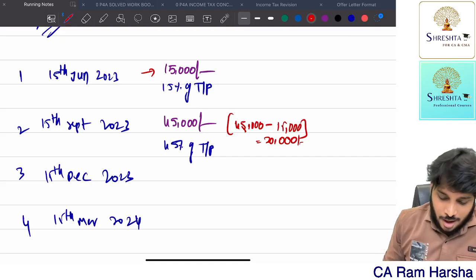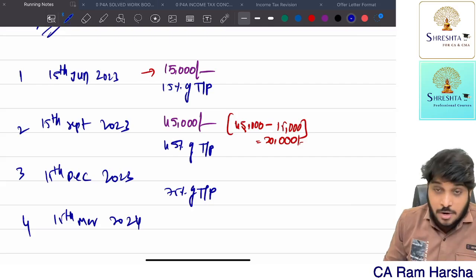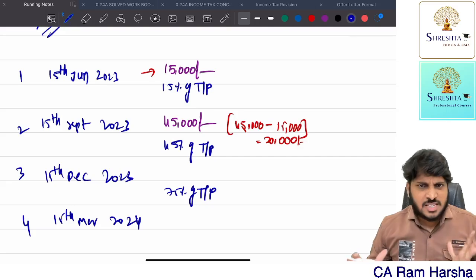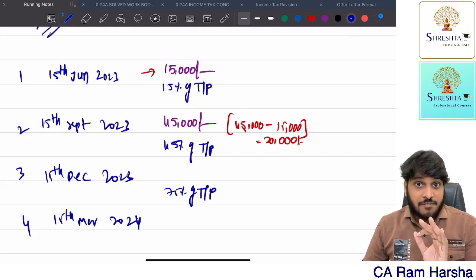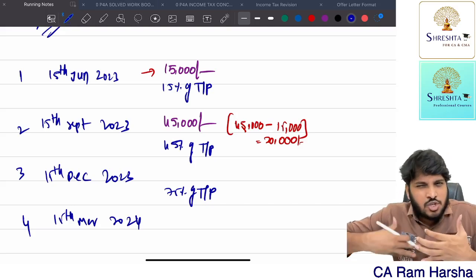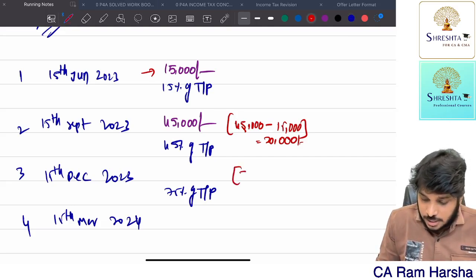45% you paid. Third installment, 75% of tax payable you should be completing. By the time 15th December comes, 75% of the tax amount you should have paid. Which means how much will you pay extra? Sir, 75% means very simple, sir.